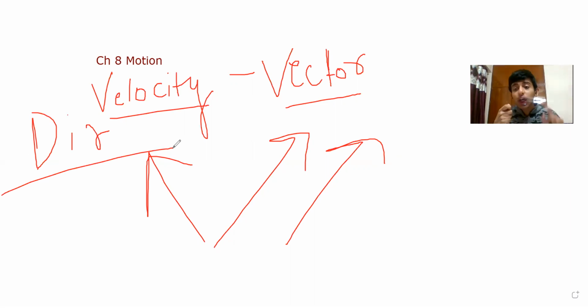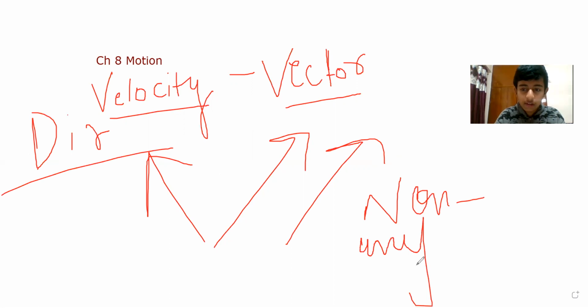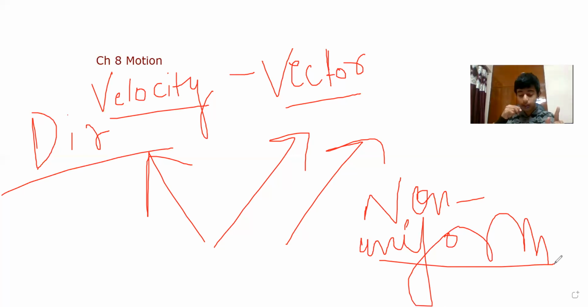Whereas speed does not depend on the direction of the object, just the magnitude. Okay, whereas velocity depends. That's why if the direction changes, it will still be termed as non-uniform velocity. Please keep in mind that if you write uniform in the exam, it will be wrong. It is non-uniform only. Okay, now let's move to the next topic.